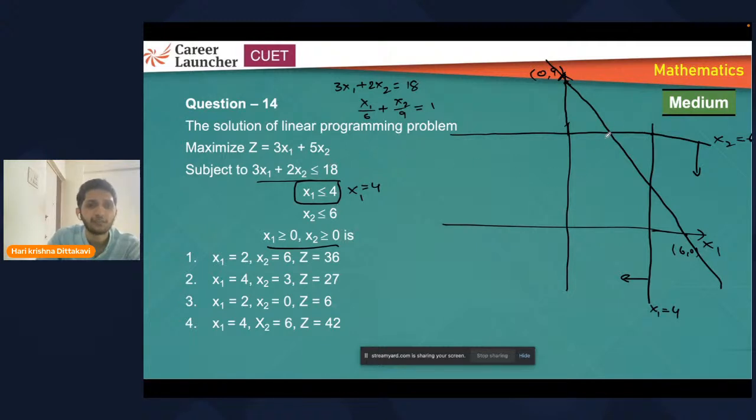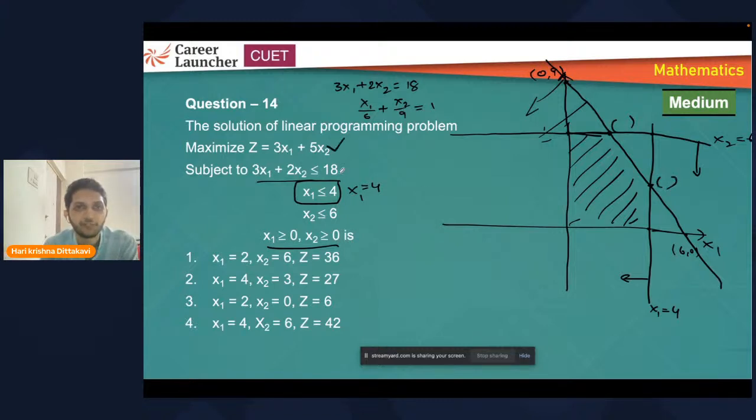This will take time, these types of questions. For this case, it will be easy. Find this intersection point, because towards this line it is less than or equal to. So overall, it will be this figure. You need to check all corner points to see where you're getting the maximum value. So find this intersection point and this intersection point, substitute in z, and wherever you see z is maximum, get the answer.